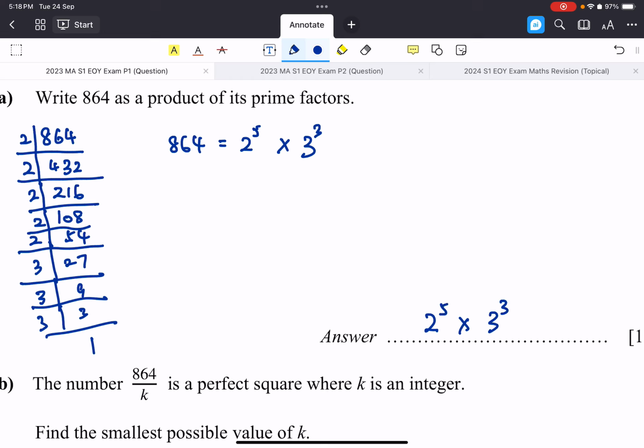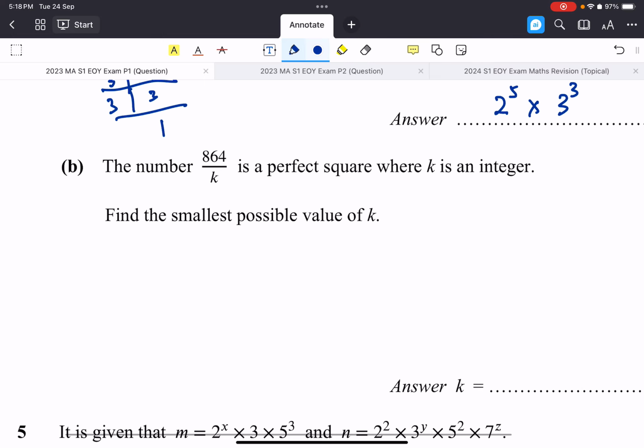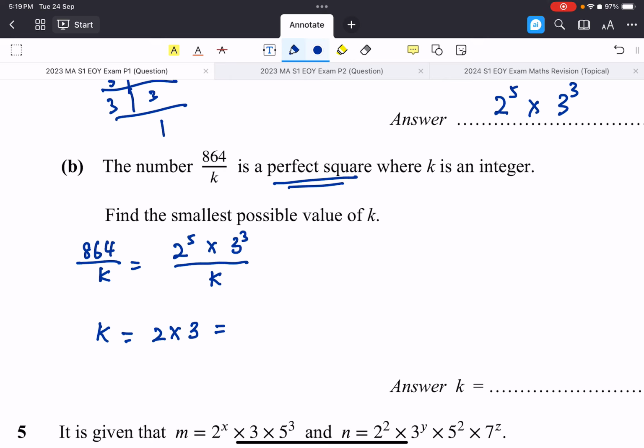Okay, the next one. We have a number 864 over k that is a perfect square, where k is an integer, right? Find the smallest possible value of k. So what happened is 864 over k is actually 2 to the power of 5 times 3 to the power of 3 over k. Now, a perfect square is where the index or the power are even. Therefore, I need to remove a copy of 2 and remove a copy of 3 from the original 864, which means k is going to be 2 times 3, which is equal to 6, right? So k equals 6 over here.